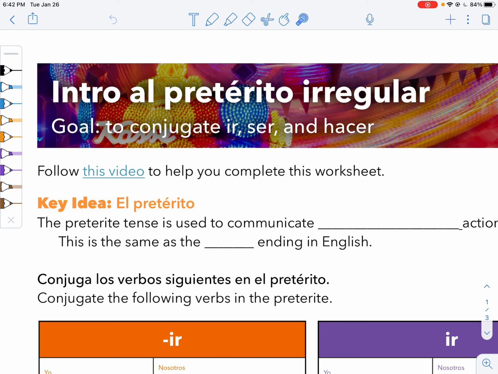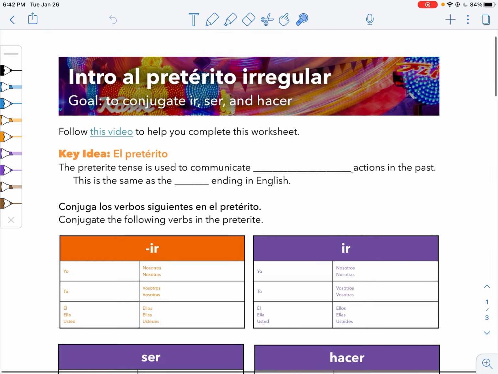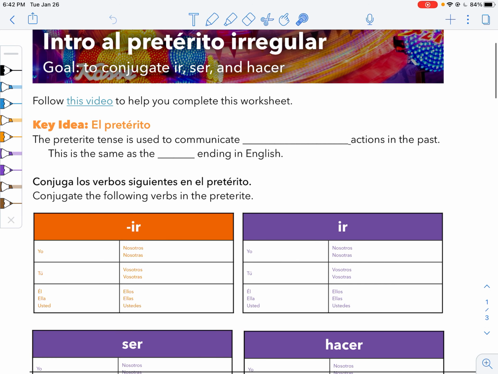Welcome to your notes. They're an introduction of the irregular preterite tense. By the end of the day, you will be able to conjugate ir, ser, and hacer in the preterite tense. So let's get started. As a quick reminder, the preterite tense is used to communicate completed actions in the past.